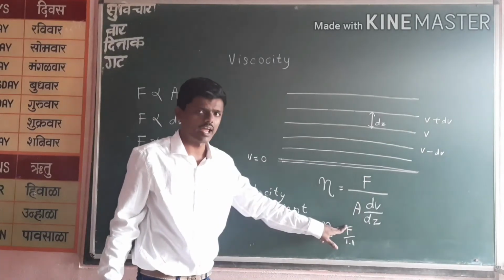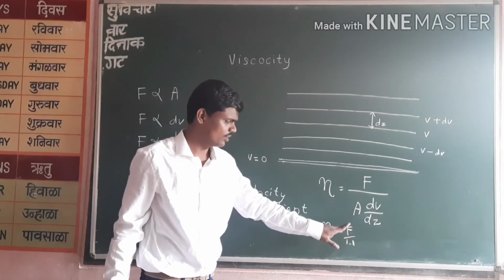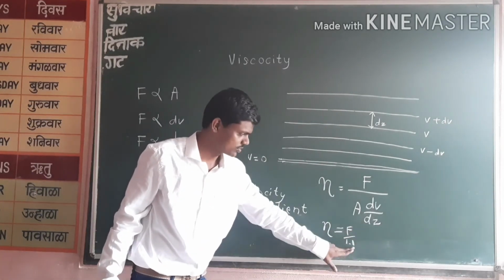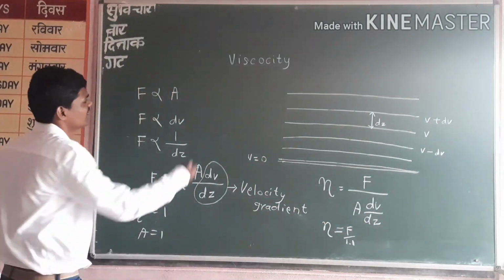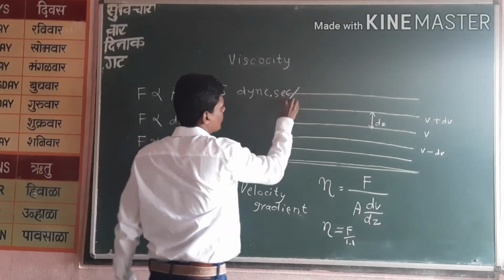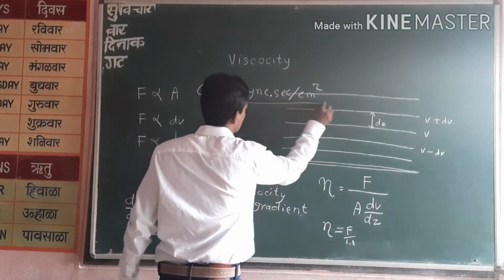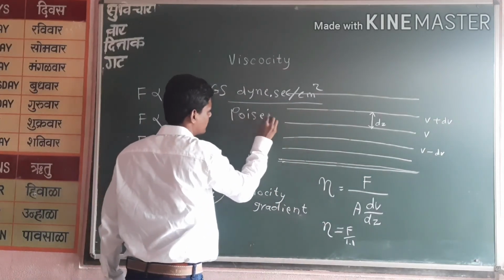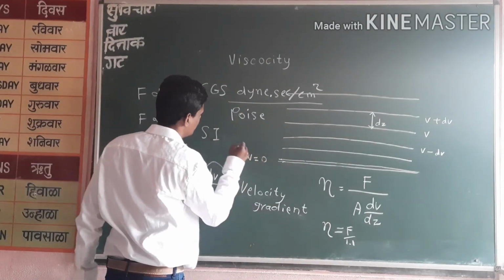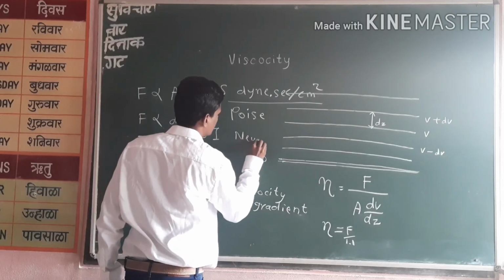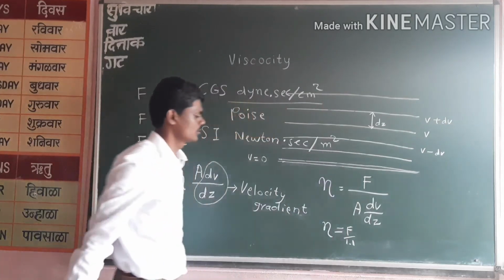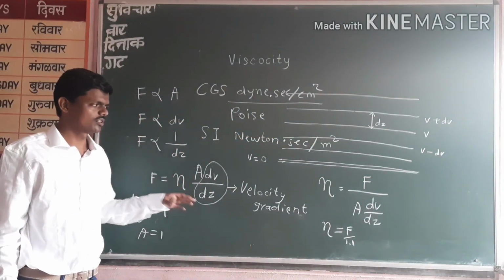So this is the definition of the coefficient of viscosity. It is a viscous force or drag force or resistance, a force between these two adjacent layers, per unit area, per unit velocity gradient. So the coefficient of viscosity has the CGS unit dyne second per centimeter square. We call it a Poise. You will see it in practicals. And in SI units, the unit of coefficient of viscosity is Newton second per meter square. So this is all about the coefficient of viscosity eta.